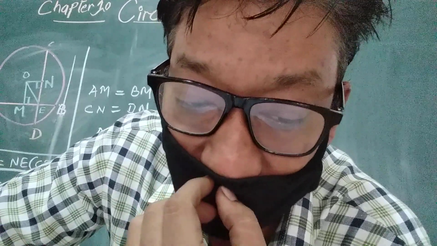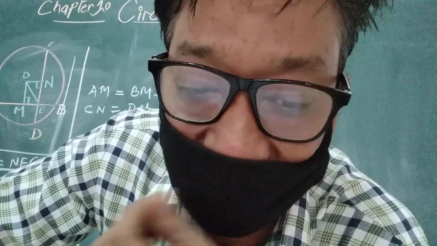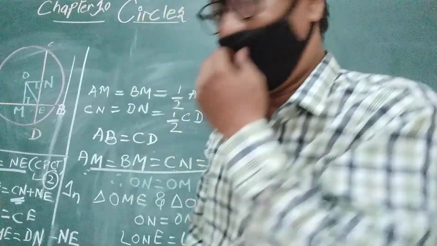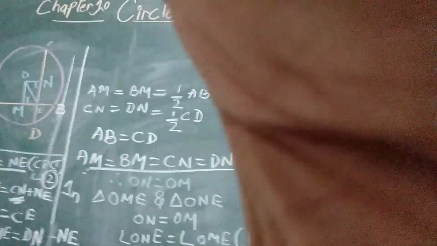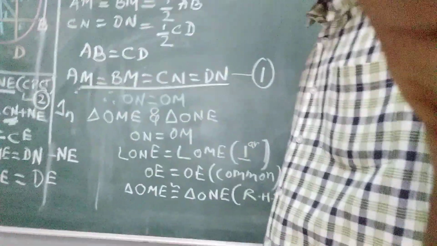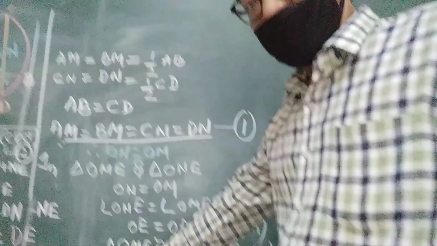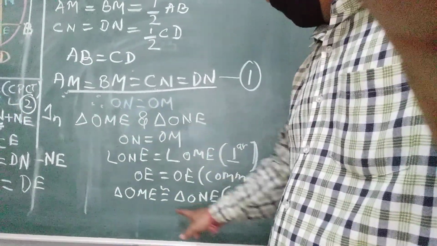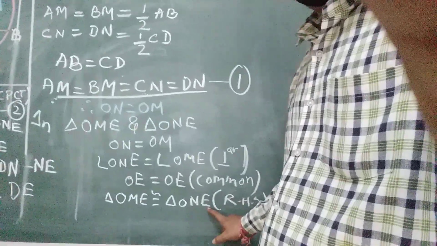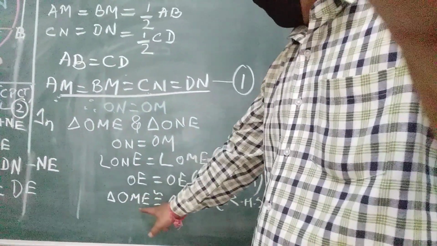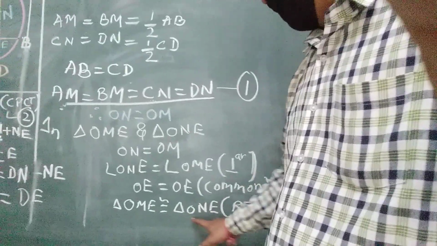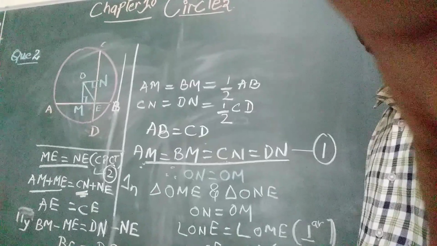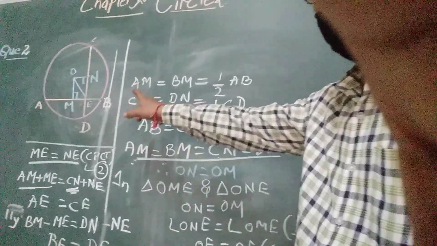But in question number 2, when you see that question, we had explained till here that triangle OME is congruent to triangle ONE, which I had explained in question number 2 in the given figure.